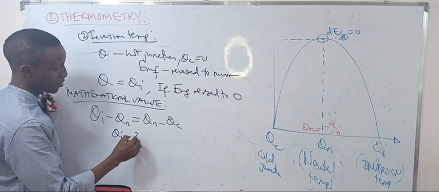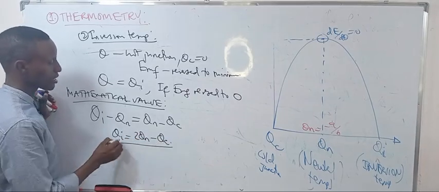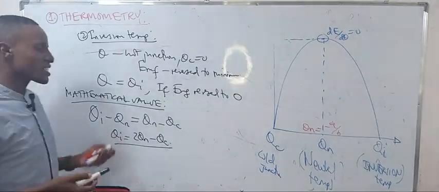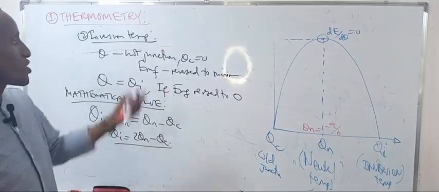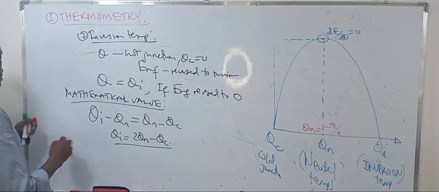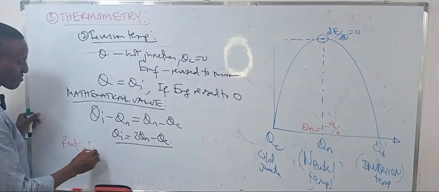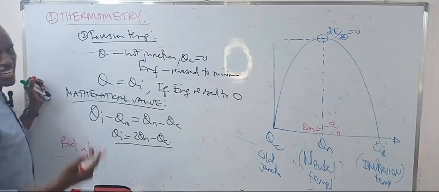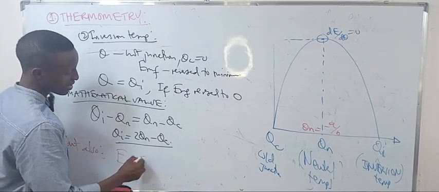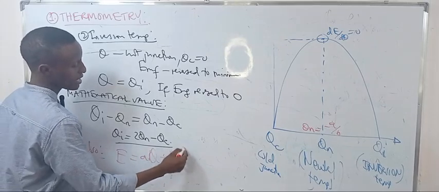It's just equal to 2Qn minus Q cold. That's all about it. Also, you can get this by using the differentiation equation from there, but the other way to get it, we say, from our equation, E equals Aθ plus Bθ squared.